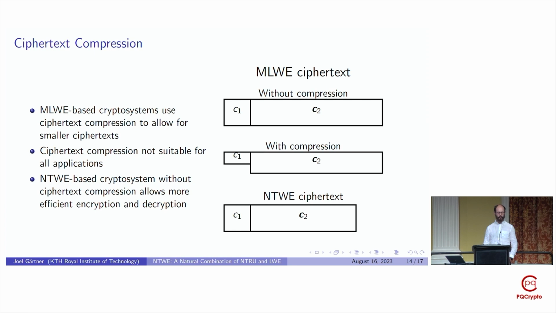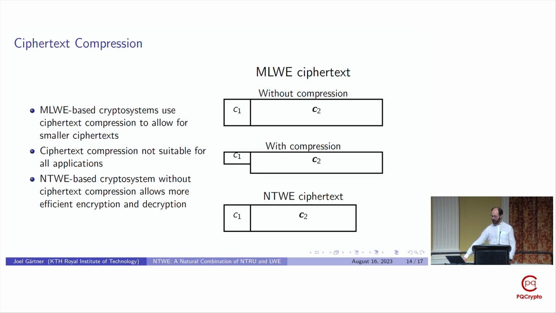Furthermore, the fact that we do not use this ciphertext compression is an additional reason for why our scheme is somewhat more efficient than Crystal-Kyber, as this allows the ciphertexts to be transmitted in the same form as we operate on them. Because in Crystal-Kyber, we have to perform an inverse transform, or we have to transform the ring elements during encryption and decryption in order to perform the ciphertext compression.